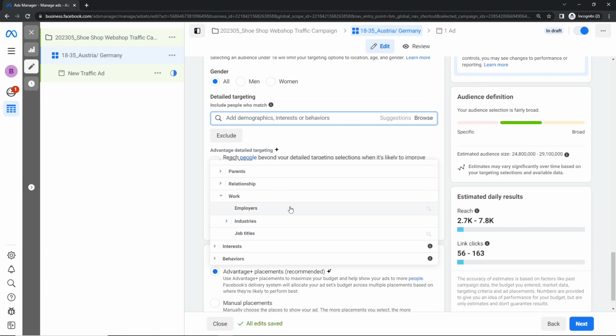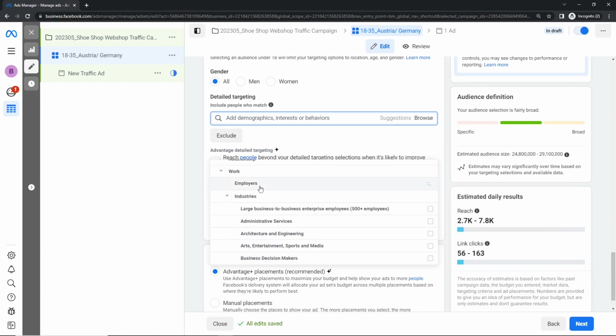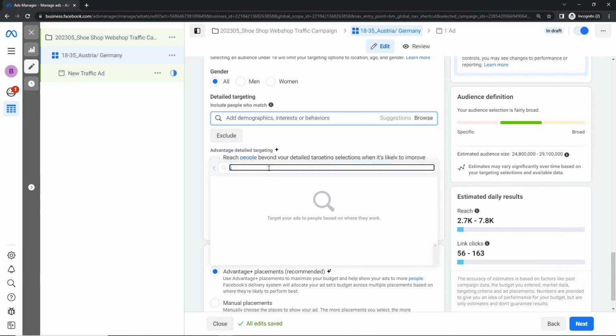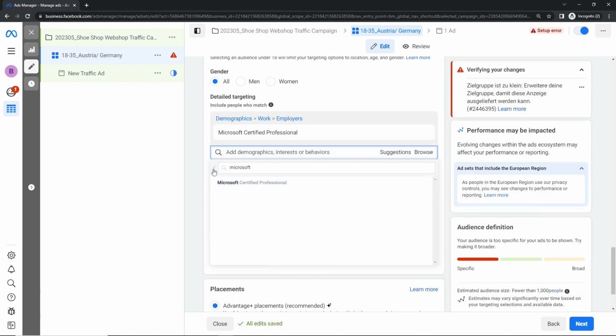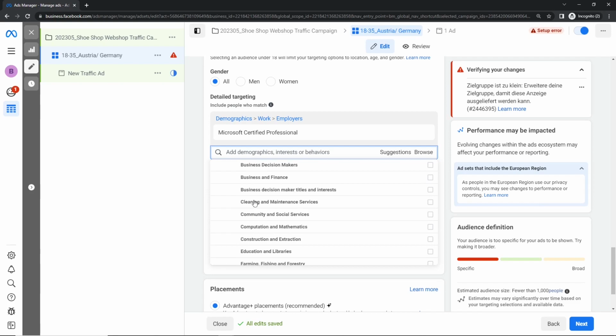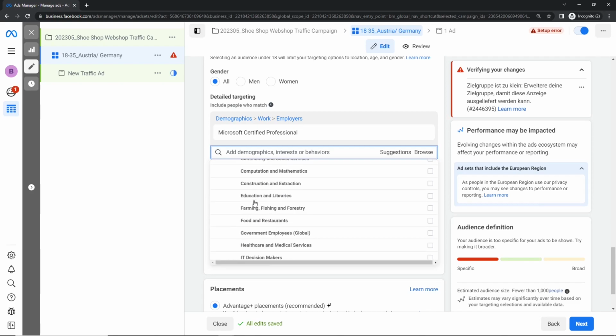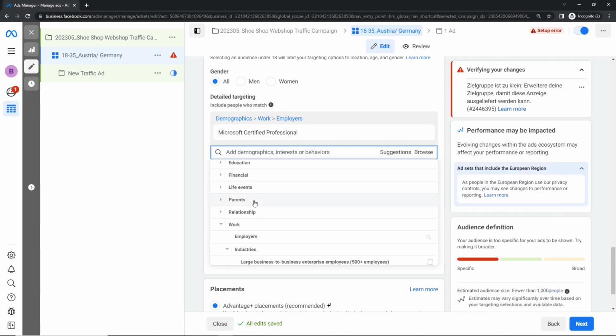So the employer you could search here, or the industry. So maybe people that work for Microsoft only, or are Microsoft certified professionals. I could do that here. In this case, it makes my audience too small.